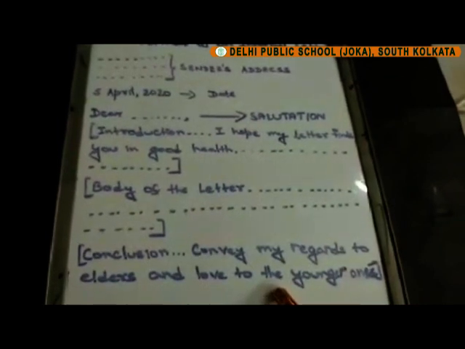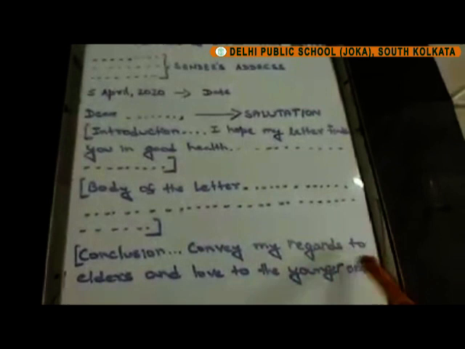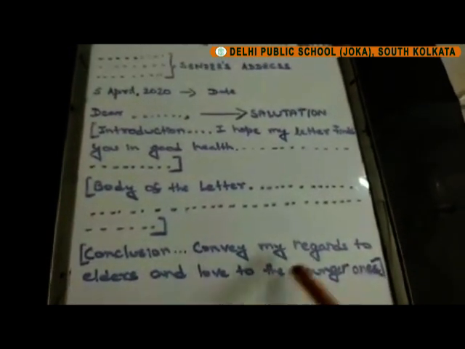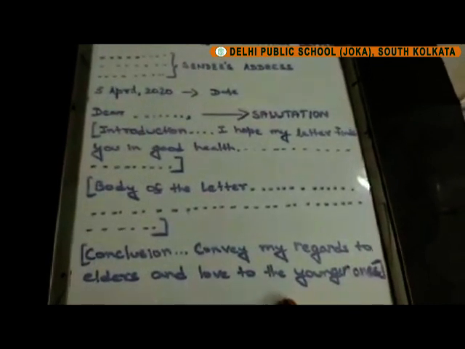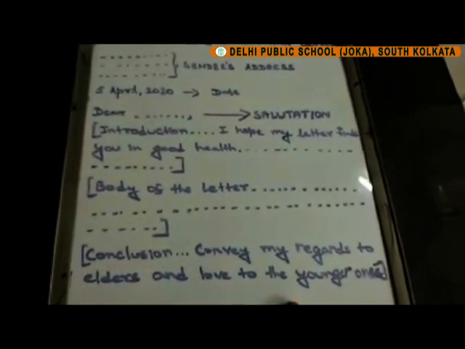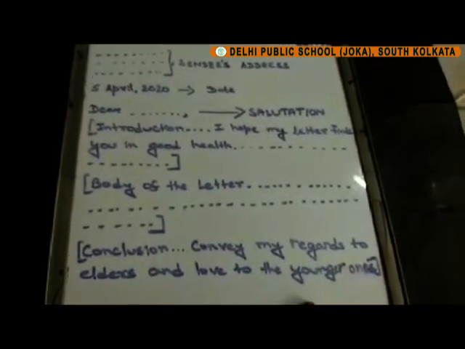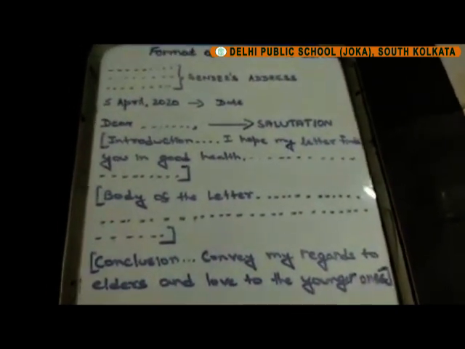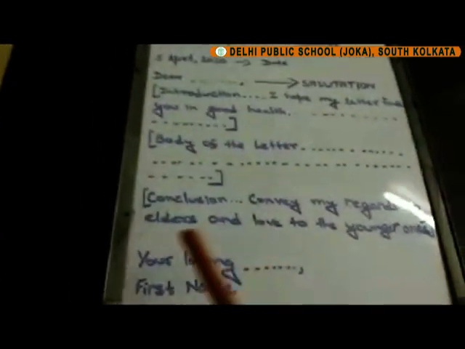Next comes the concluding paragraph. In the concluding paragraph, we summarize the letter and then we write an affectionate goodbye to the reader. We also convey our regards to elders and love to the young ones. And we should not forget to invite the reader to write back or reply to our letter. It shows an intention to keep the conversation going.